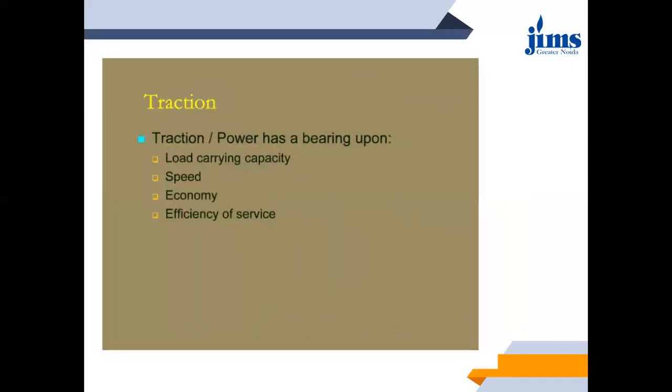This traction power has a bearing upon load carrying capacity. Load carrying capacity of what? Of the track. Then the speed of the locomotive along with the entire rolling stock, may it be empty rolling stock or loaded rolling stock, the speed will be governed by the traction. Also economy, and efficiency of the service of the track as well as the rolling stock.